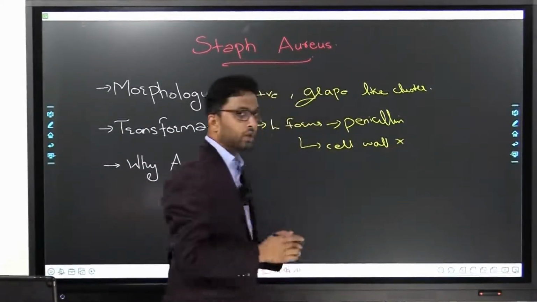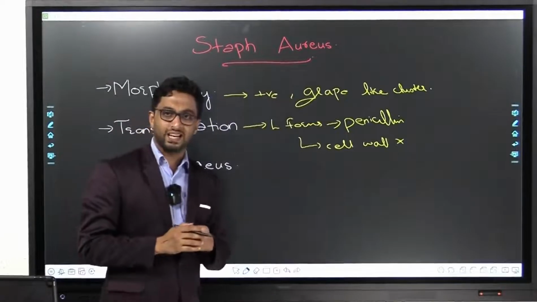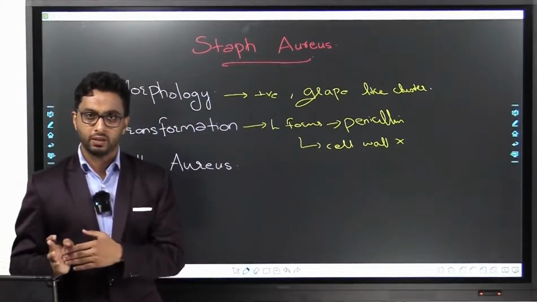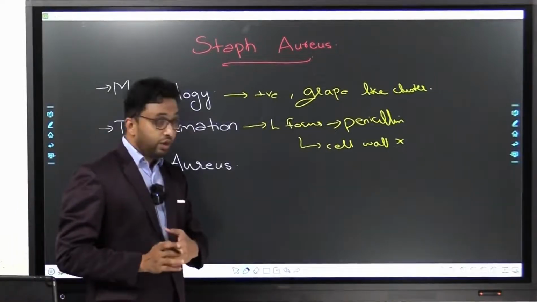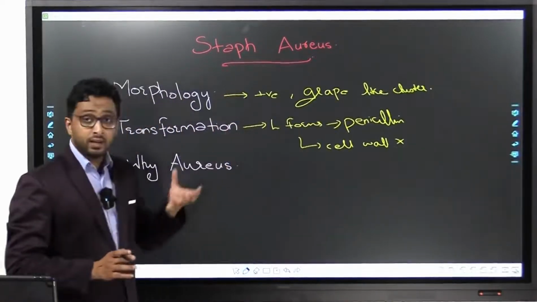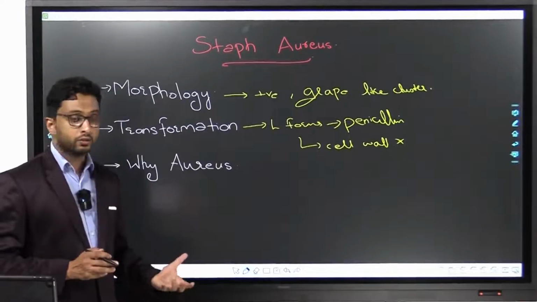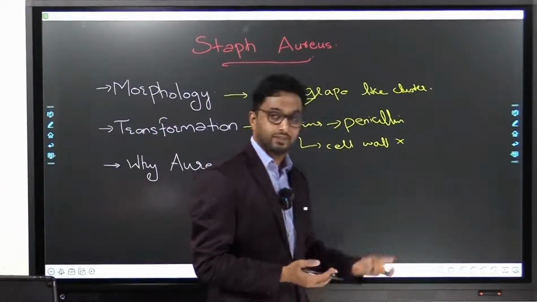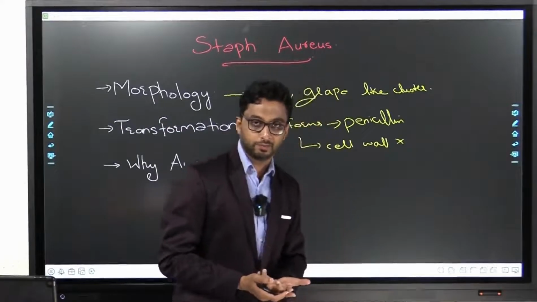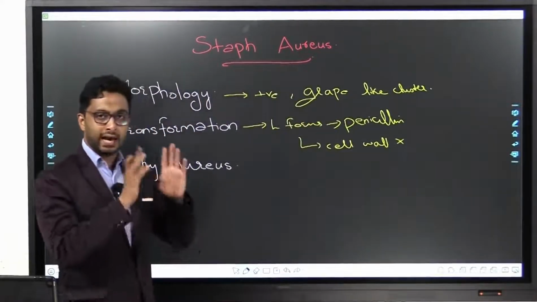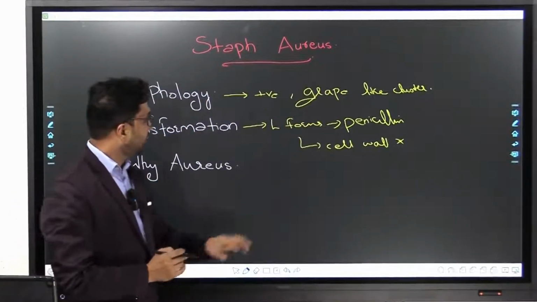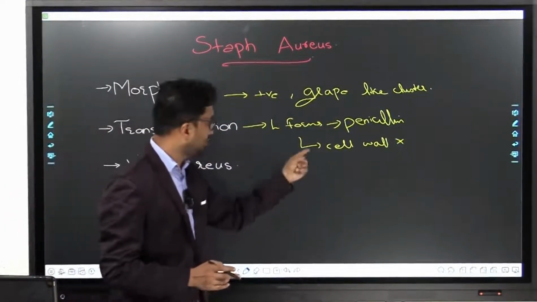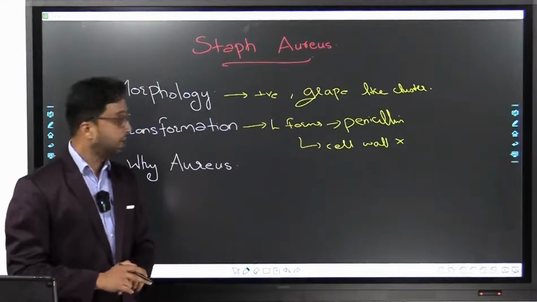Basically, you all know that the majority of bacteria have cell walls, except some like Mycoplasma. But when you expose even a cell wall containing bacterium like Staph aureus to penicillin, the cell wall is lost. We'll study in pharmacology that penicillin acts on the cell wall, so it makes the bacteria cell wall deficient, which is called an L form.